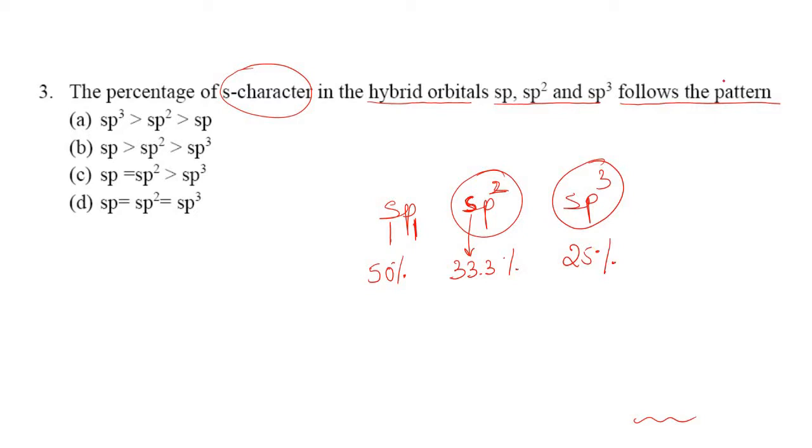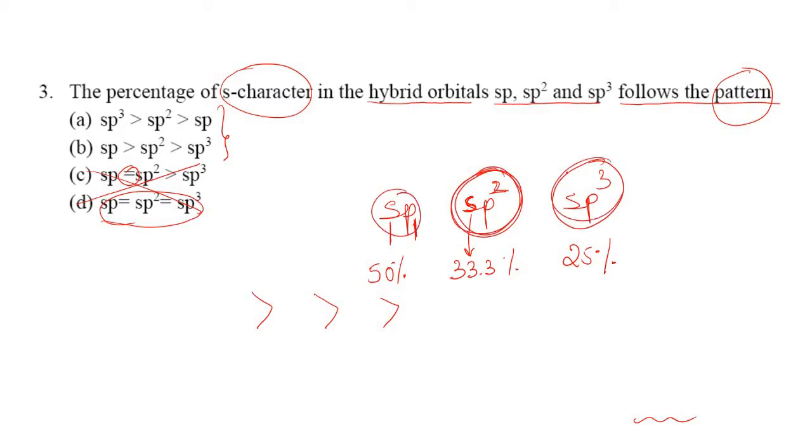So they are asking which pattern it follows. If you see the sign in this question, in these two options they have mentioned equal to, so I cannot consider them, and here also it is equal, so I will leave these options and concentrate only on this one. The sign that has been mentioned is greater than. It means we have to write in decreasing order, and in decreasing order, first comes sp, then comes sp2, and then comes sp3. Therefore the correct option is option B, right? The percentage of s character in hybrid orbitals sp, sp2 and sp3 follows the pattern given in option B.